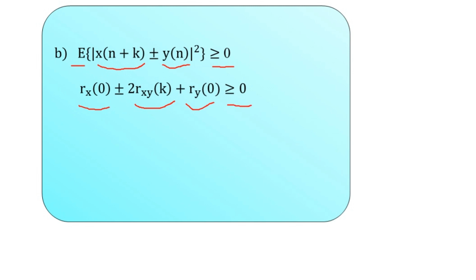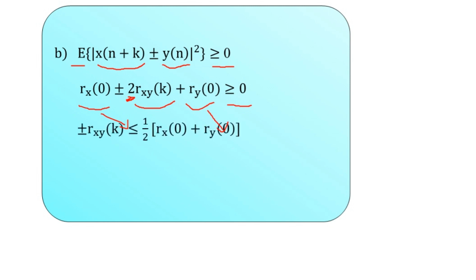Therefore from this equation, the first term rx of 0 and the third term ry of 0 can be shifted to the right hand side. The twos from the middle term can also be shifted to the right hand side. So that time the left hand side will be left with plus minus the cross correlation r suffix xy of k here.